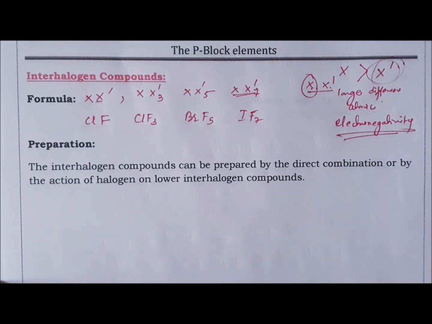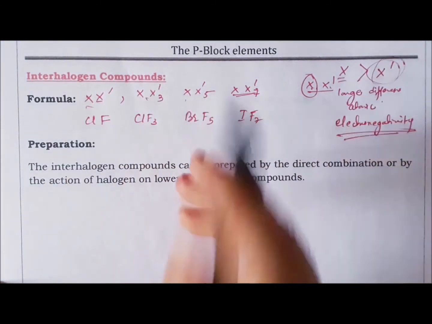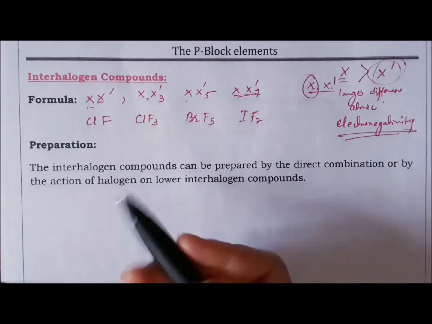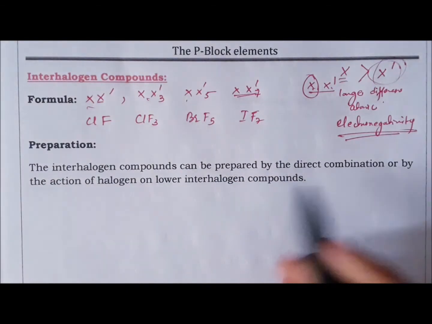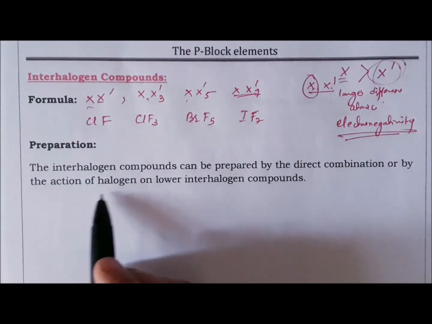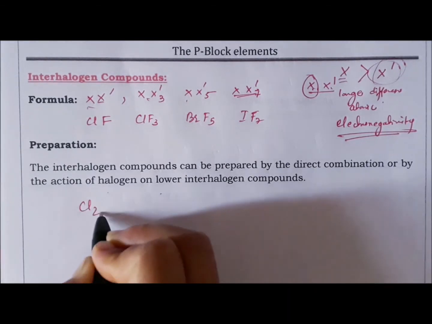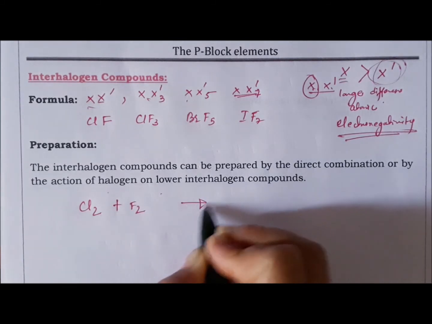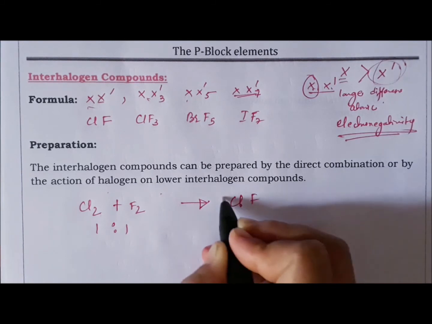एन्ड एभ्री टाइम योर सेन्ट्रल एटम जुन चाहिँ छ लाइक यता एक्स इज द सेन्ट्रल एटम, ओके, इट शुड have larger atomic size, okay. Now next is preparation. So your interhalogen compound can be prepared by direct combination, okay, of your halogen or by action of halogen with lower interhalogen compounds. Just say Cl2 and F2 in 1:1 ratio, equimolar ratio, it will give ClF, okay,